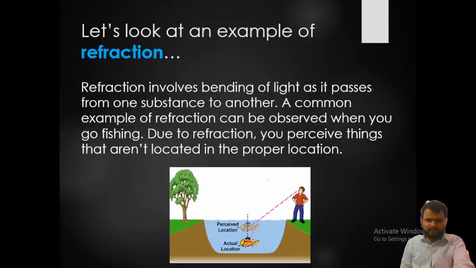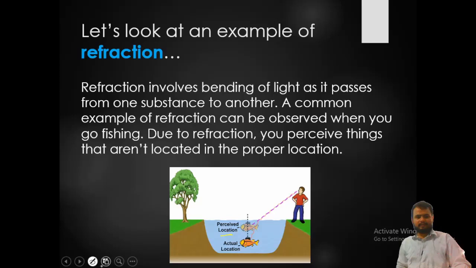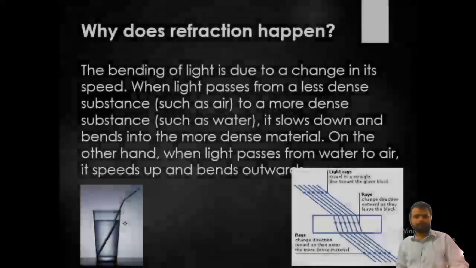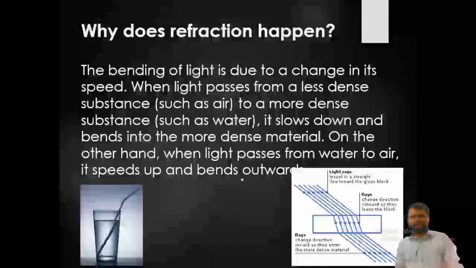So when we are seeing a fish in a pond or a particular lake, as you can see the buoy, we cannot tell the actual depth of this particular object just by seeing. But here what you are seeing is that the fish appears to be at some particular distance. This is nothing but a perceived location, meaning a false image is generated. It appears to be. So what happens in refraction?